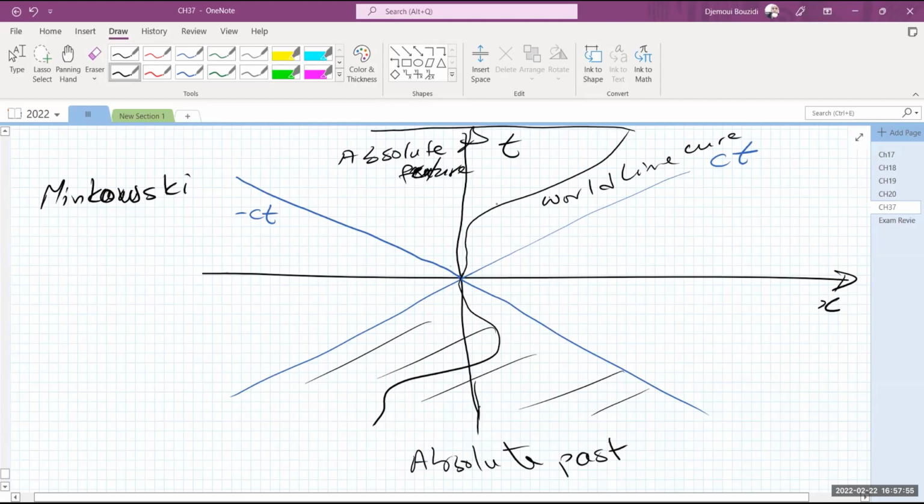Anything that happened in this side is also your absolute future. Anything that happened in here could never have caused you anything. Okay, it's outside of your cone. This is called the light cone. The reason why it's a cone, actually, it's not just the shape, is because there is a Y and a Z direction also that I'm not drawing in here. And this cone in here is drawn actually in a 4D space. Okay, so this is a light cone.